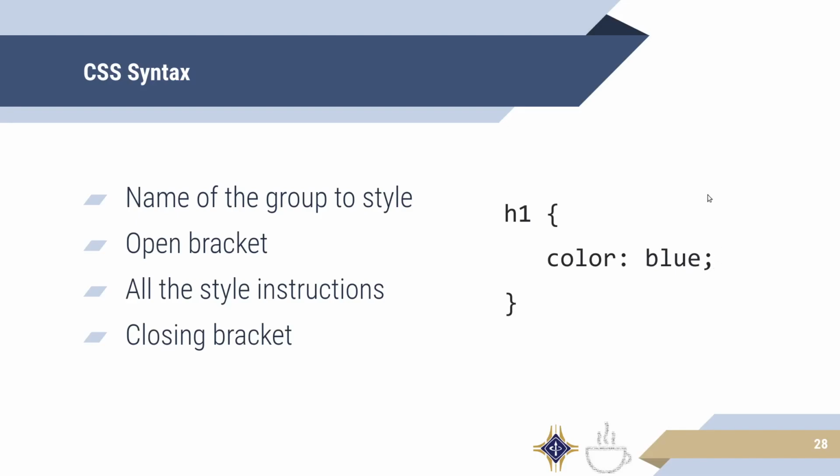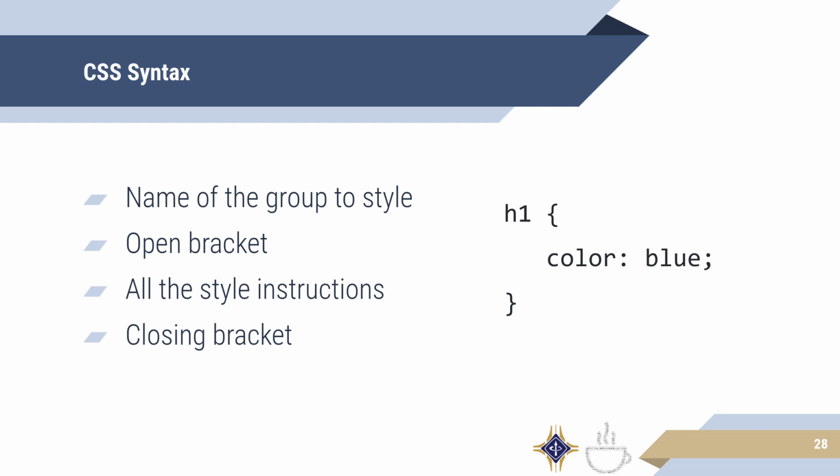Now, one last little thing about syntax before we talk about properties. The basic CSS syntax is you have a basic kind of 4 parts. The first one will be the name of the group you want to style. This can either be the name of the tag, in this case h1 in this example here, or the name of the class, or the name of the ID. You then have an opening bracket, and then all inside that opening bracket you put all of the styling instructions. We'll go over those in a little bit. After you finish, you put a closing bracket.